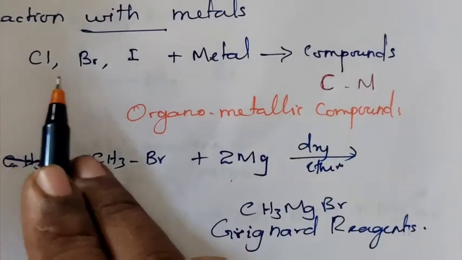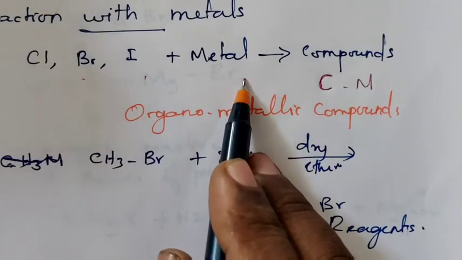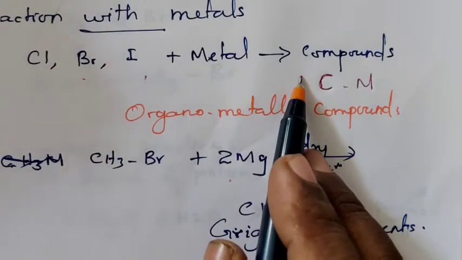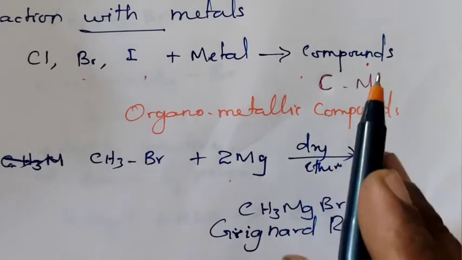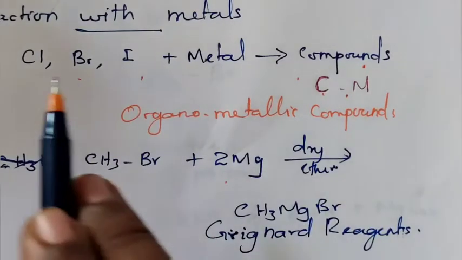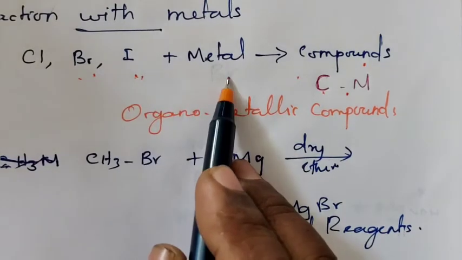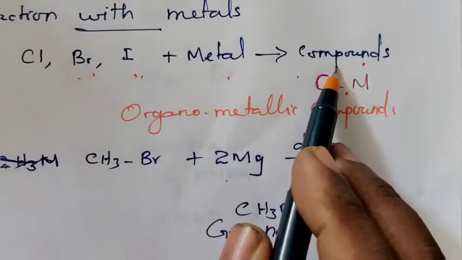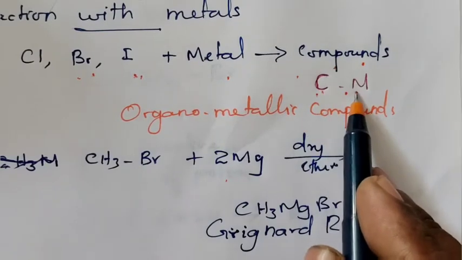So, chlorides, bromides, iodides, when they react with a metal under suitable conditions, form compounds that contain a carbon-metal bond.